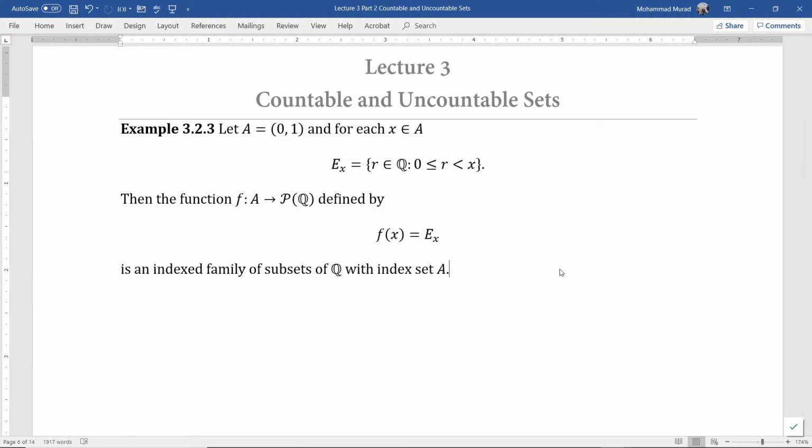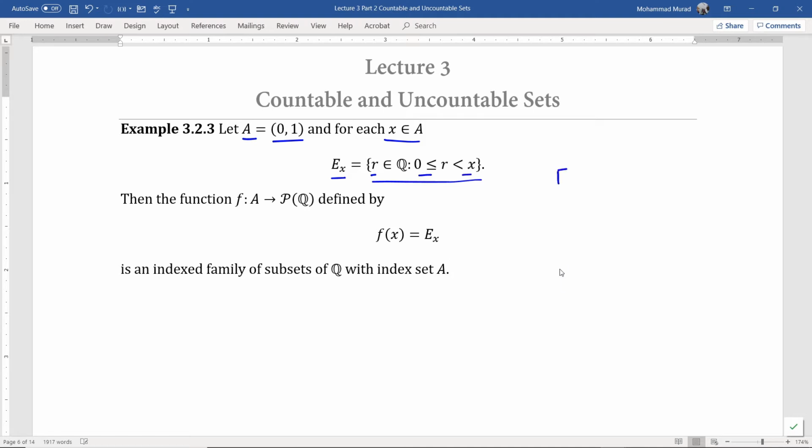Another example. Let A be a set of real numbers in between 0 and 1, the open interval. Now, for each x in A, let's define a set E sub x this way. So E sub x is the set of all rational numbers r such that r is larger or equal to 0, but strictly smaller than x.